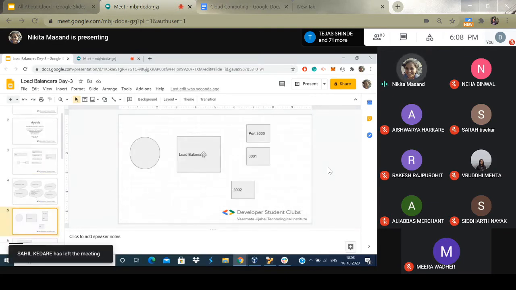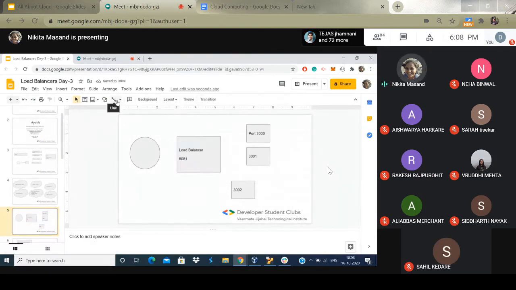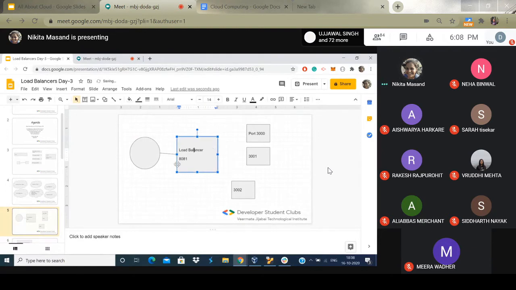The load balancer should run on, let's say, port number 8081. So what this client should do is just make a request to this, and this load balancer should decide which way to go. Do I have to transfer the request here or here or here? Okay, everyone got what we are trying to achieve?